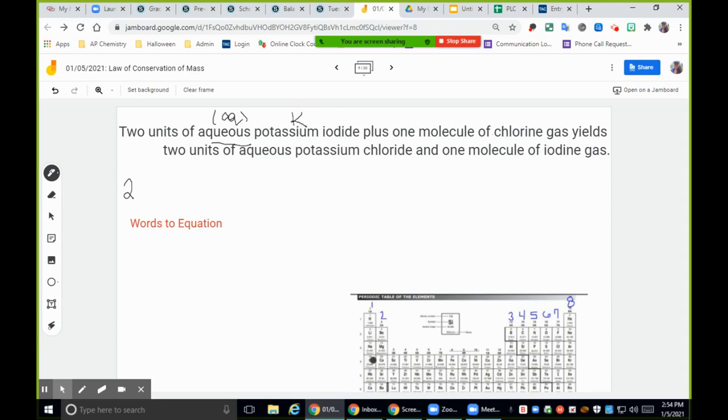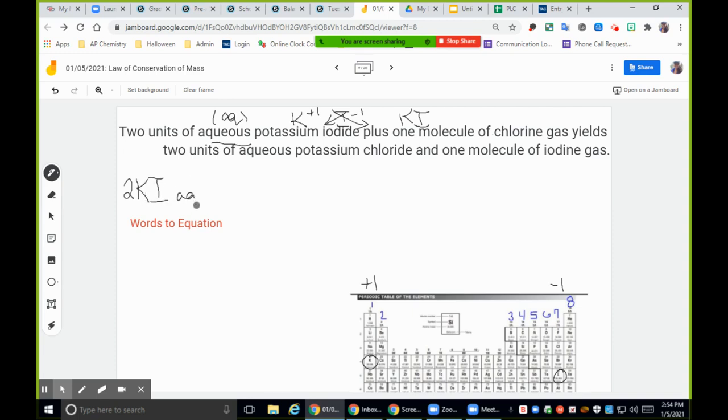Potassium is right here, iodine is over here. So that means that we have a +1 and a -1, right? So we have +1 for potassium, iodine with a -1. Those guys crisscross, and we end up with KI as our formula. So we have 2 KI's.